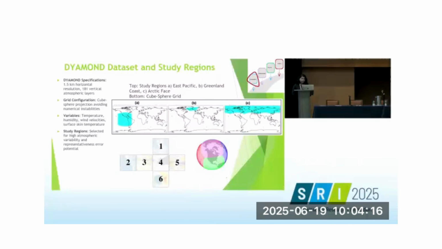We used a cube sphere grid system. Imagine Earth sitting inside a cardboard box with 6 flat sides: top, bottom, front, back, left, and right. Instead of traditional latitude and longitude, we project Earth's surface onto these 6 flat surfaces. Since each face is flat and square, we get uniform grid spacing everywhere, so there is no squishing at the poles. And why does this matter? This gives us consistent data quality everywhere on Earth, so we can compare satellite footprints and the simulation errors fairly across all our regions.